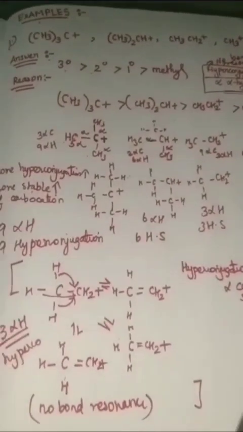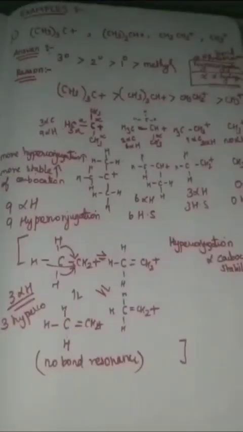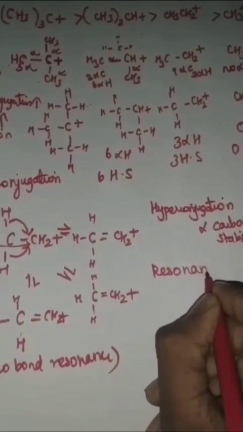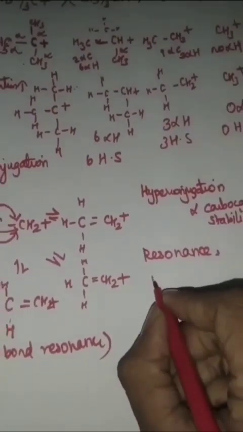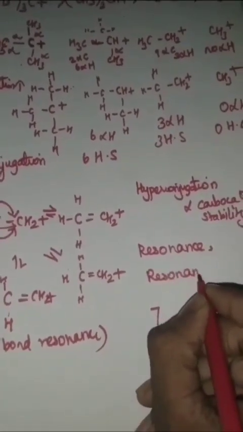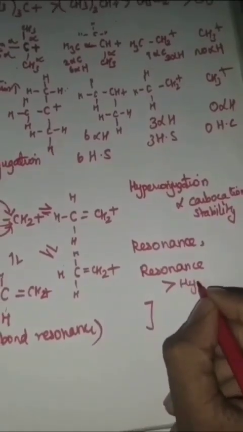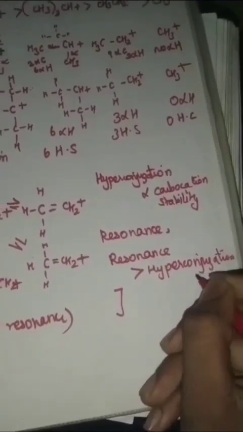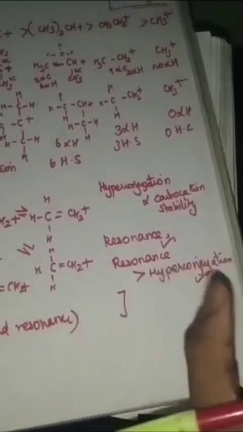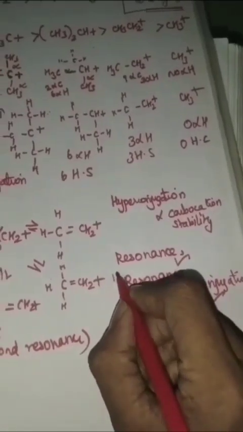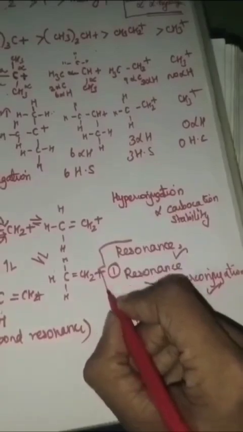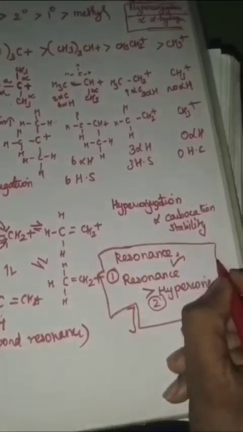One should determine all structures with the correct stability of carbocation by remembering hyperconjugation, but it's a little complex when resonance takes part, because resonance is a more stabilizing effect than hyperconjugation. If both a hyperconjugation structure and a resonance structure are present in the carbocation, resonance gives the more stable structure than hyperconjugation. We will discuss these criteria in the next example.